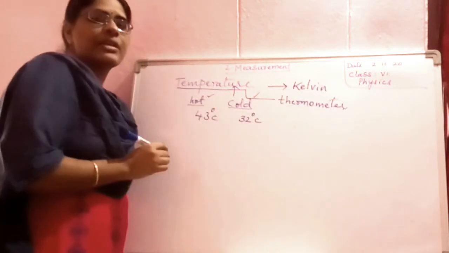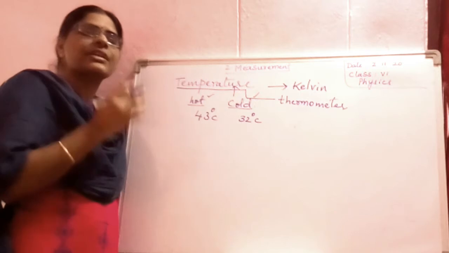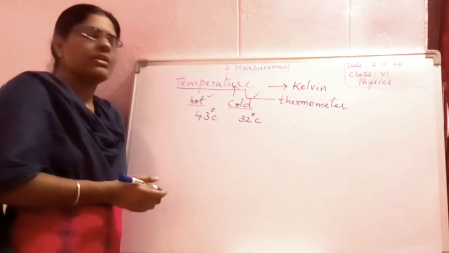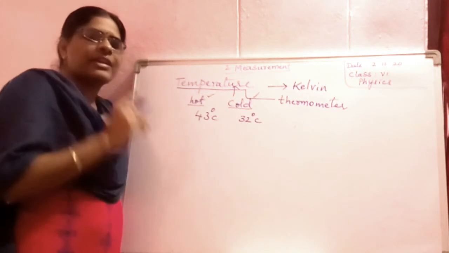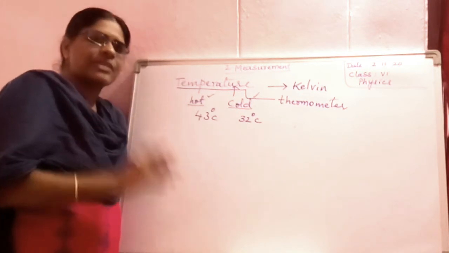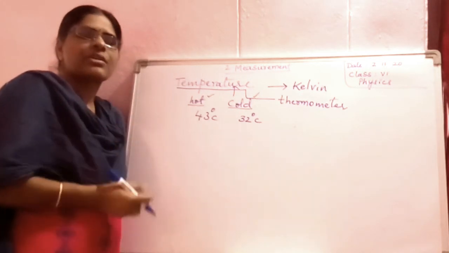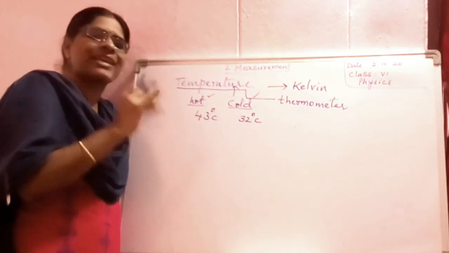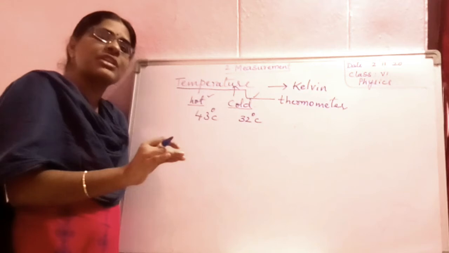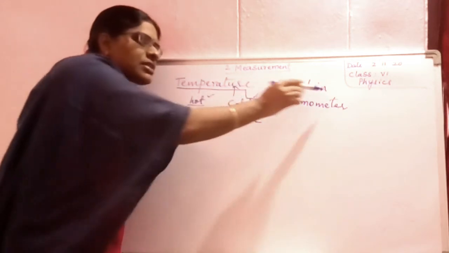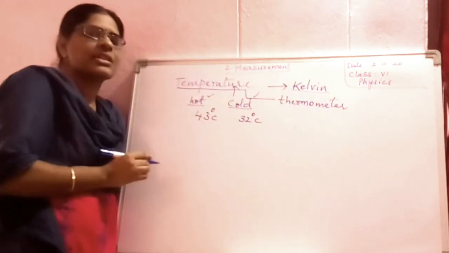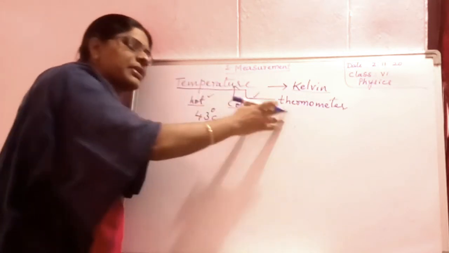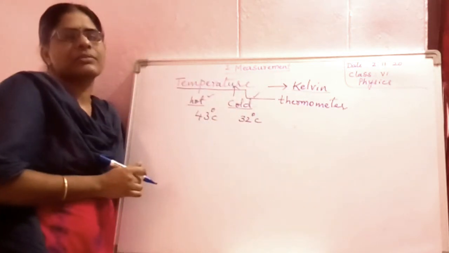An instrument used to measure temperature is the thermometer. The unit for temperature is Kelvin, an SI unit. I have told you about the FPS, MKS or SI system, and the CGS system. In MKS, the unit for temperature is Kelvin.